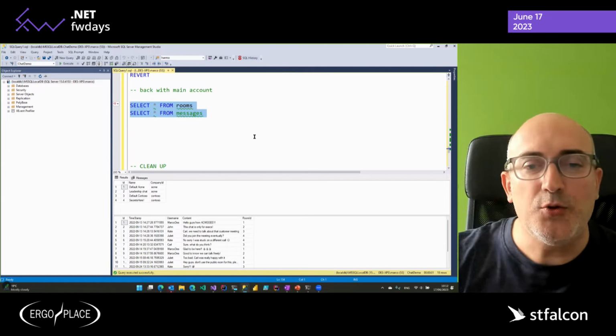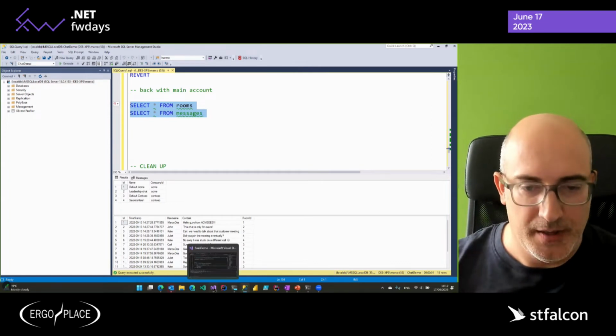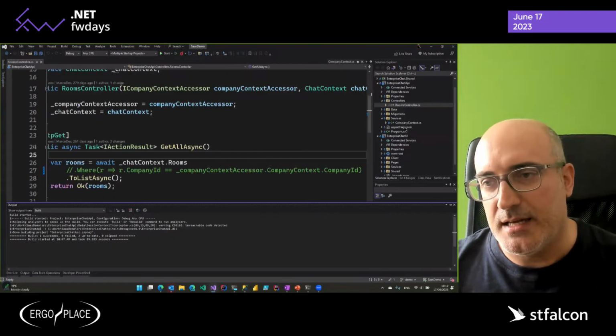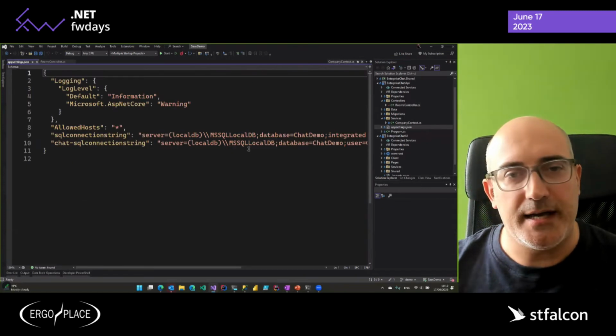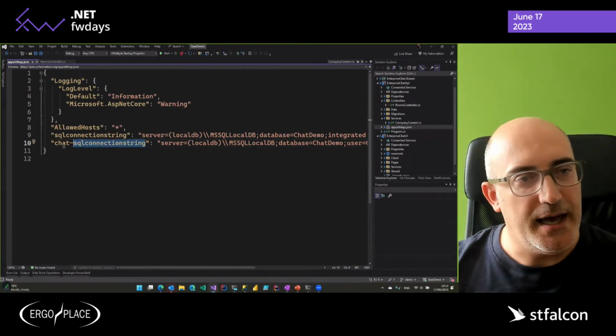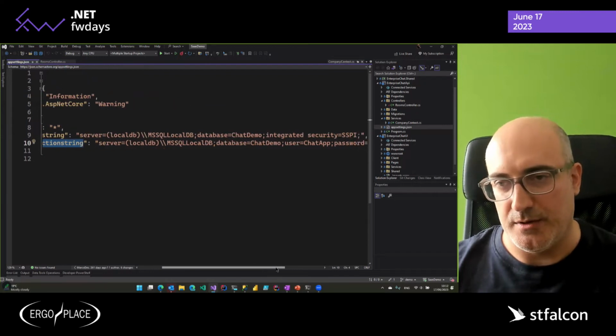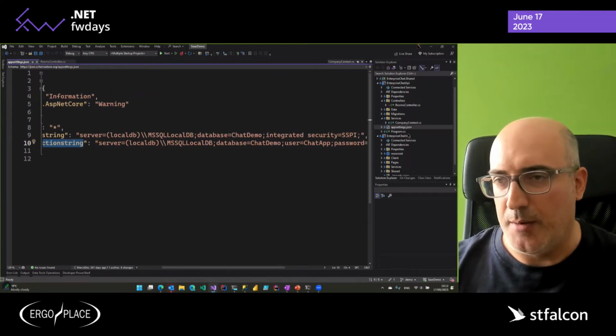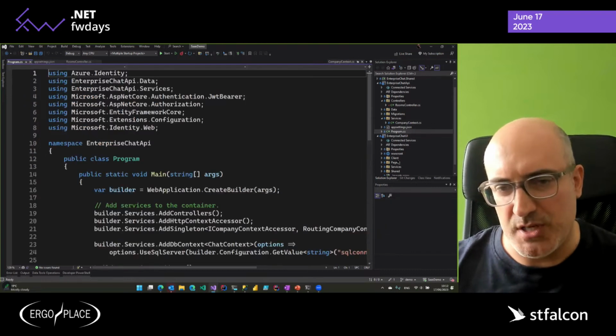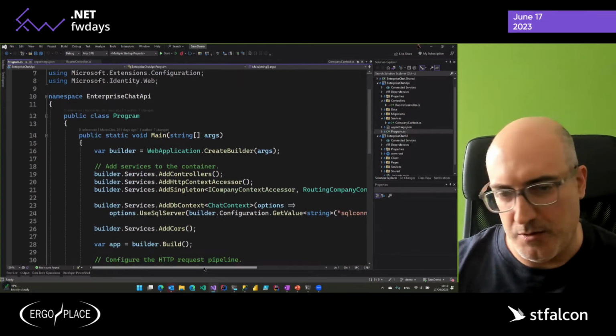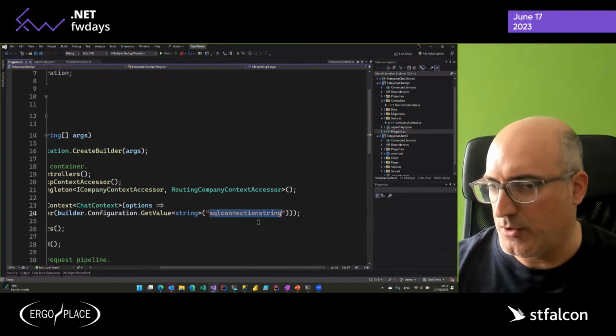All right, so how do we integrate this with our application? The first thing is that I need to connect using a different connection string, the one that uses the chat app user. I can't be an admin. I'm using Entity Framework in this case, but obviously these concepts are valid whichever technology you're using to connect to the database.